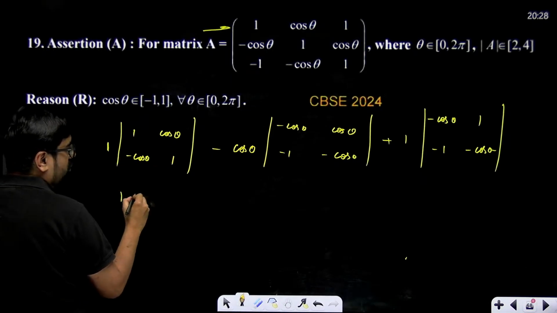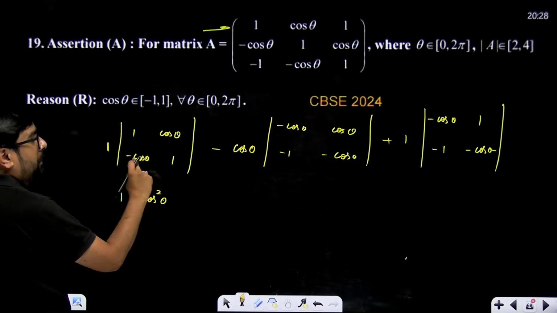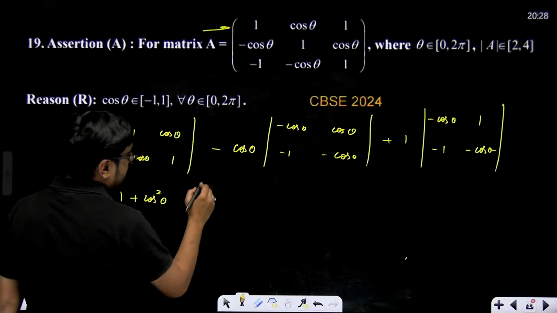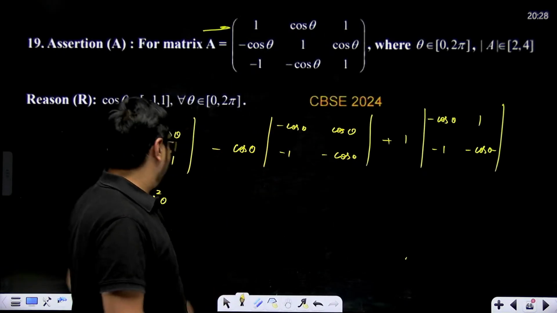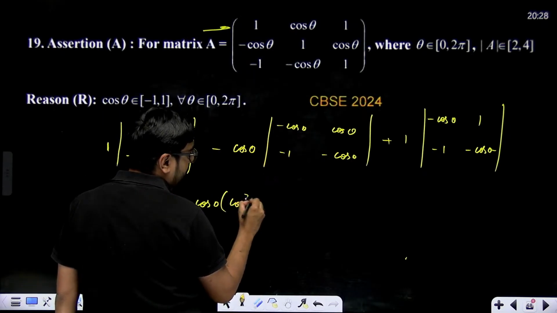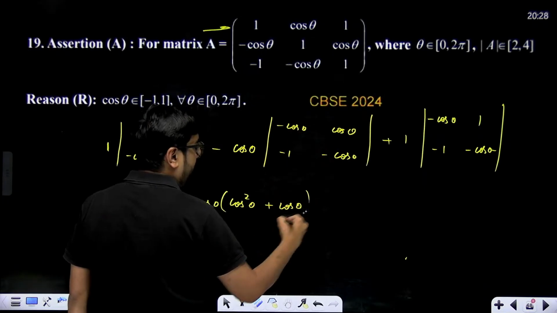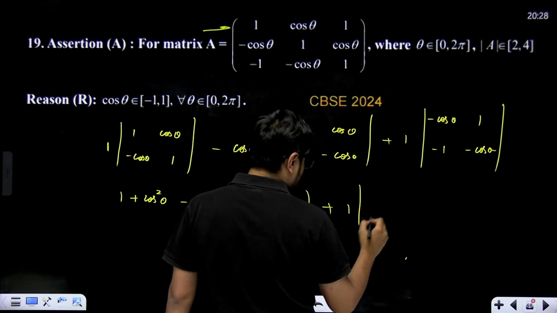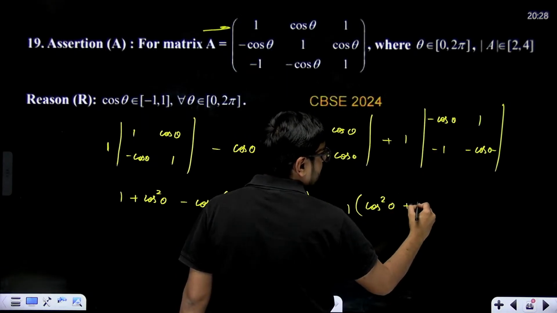Remember 1 into 1 minus cos square theta. Cos theta into minus cos theta will be minus cos square theta, minus will become plus. Minus cos theta into cos theta will be cos square theta, minus cos theta, that means plus cos theta. Plus 1 into cos square theta minus minus 1, that means plus 1.